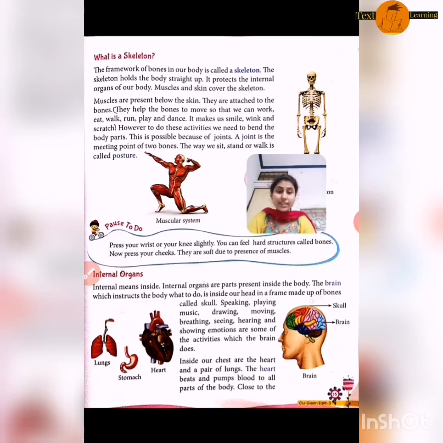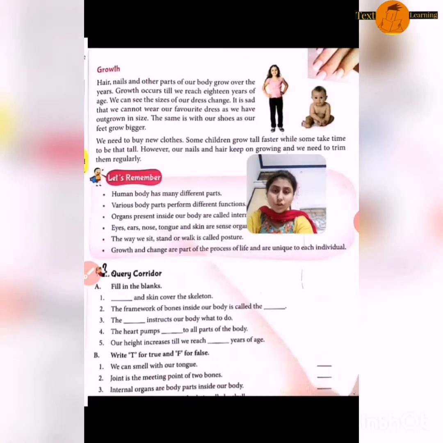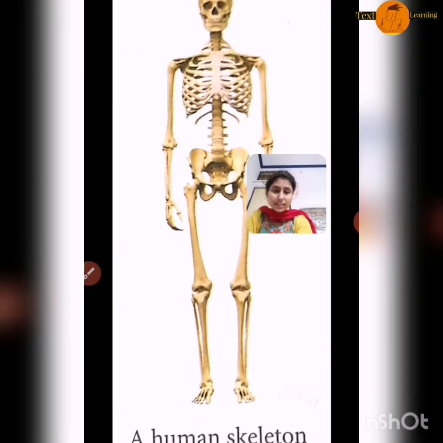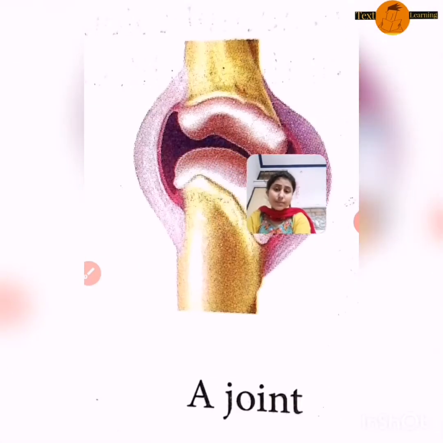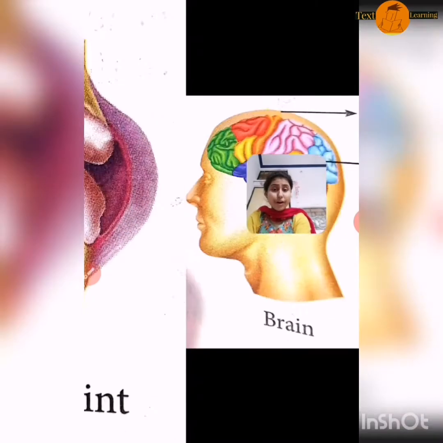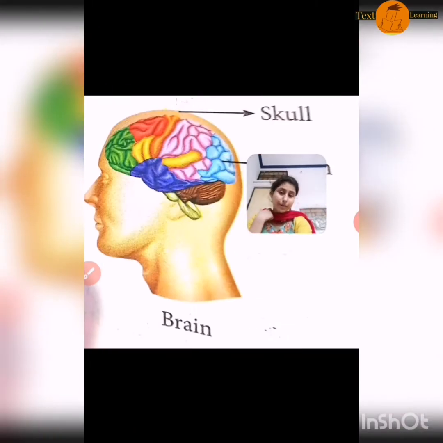Okay. Next, inside our head, a frame made of bones is called the skull. Do you know what the skull is? Like the body structure we call the skeleton, the bones of our head are known as the skull. You can see the picture of a skull. This is the human skeleton. These are muscles. This is a joint, and this is the picture of the brain. You can see the arrow.